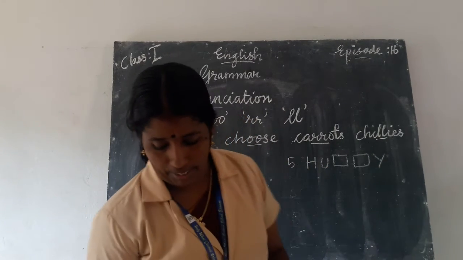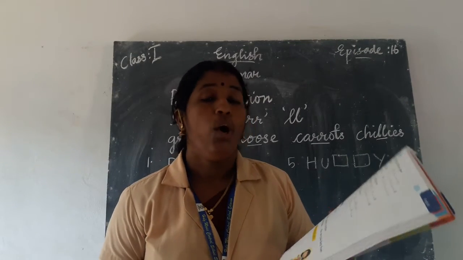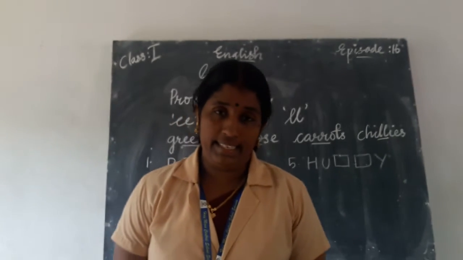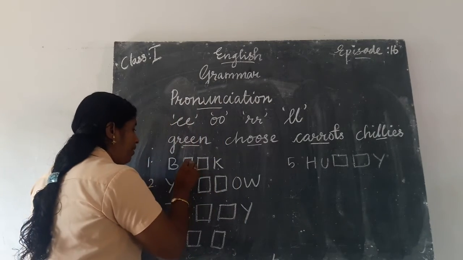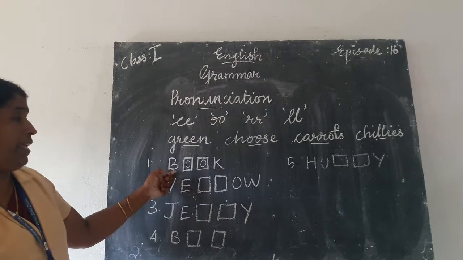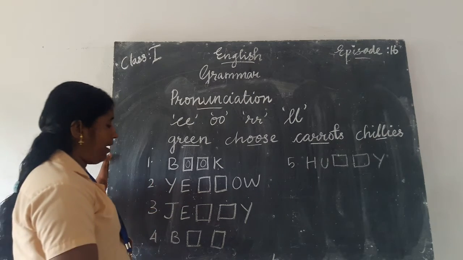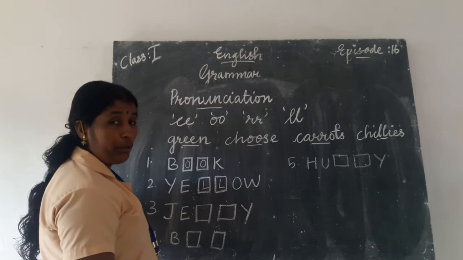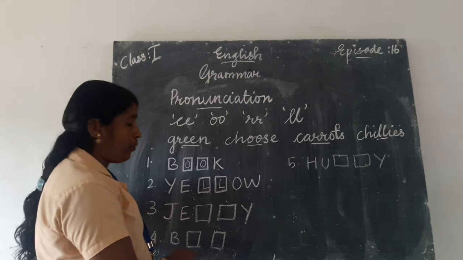These are the words, and here some double letters are given: O O, E E, R R, L L, and N N. Let us fill the blanks. First one, B O O K, book. Next one, Y E L L O W, yellow.